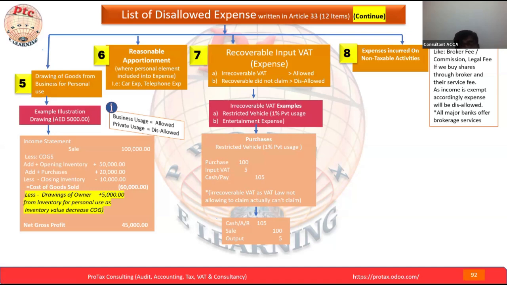Hope you understand point number 8. Now I'll come back to point number 7 again. Here, give me an example of any VAT that we cannot claim back from the FTA. Quickly give me any example that comes to mind. This is VAT we paid, but we are not claiming it from the FTA in the VAT return. Or any other person.